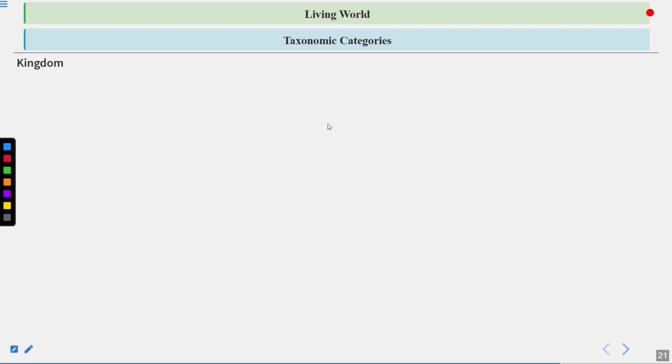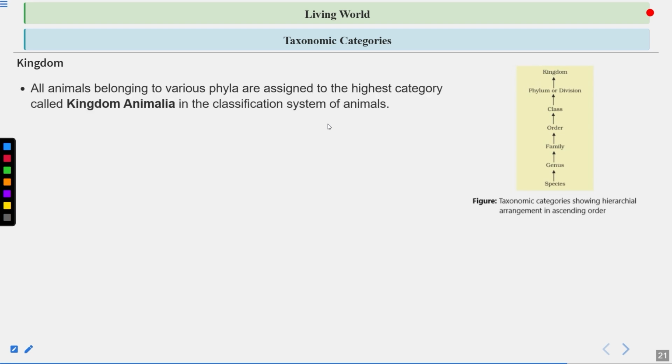Then you have the kingdom. All animals belonging to various phyla are assigned to the highest category called the kingdom Animalia in the classification system of the animals. This is the highest category, so it is quite a broad category, and the number of shared characteristics will be minimum.